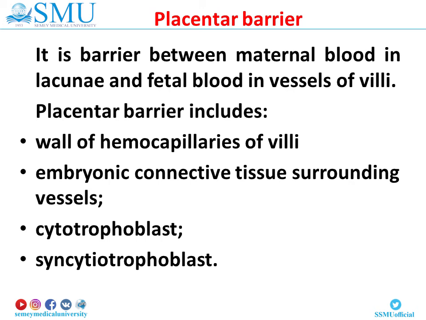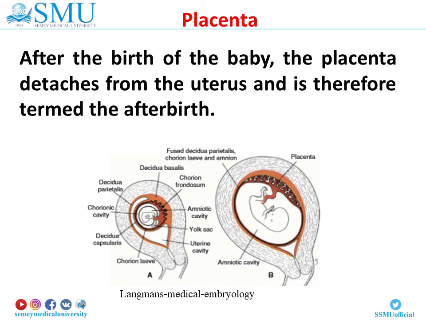However, certain viruses, such as those that cause AIDS, German measles, chickenpox, rubella, cytomegalovirus, Coxsackie, variola, varicella, encephalitis, and poliomyelitis, can cross the placenta. Many drugs, alcohol, and some substances that can cause birth defects also pass freely. After birth of the baby, the placenta detaches from the uterus and is therefore termed the afterbirth.